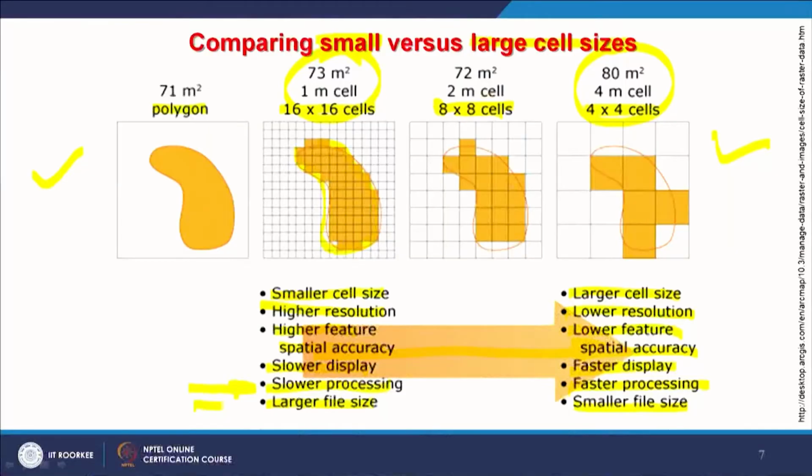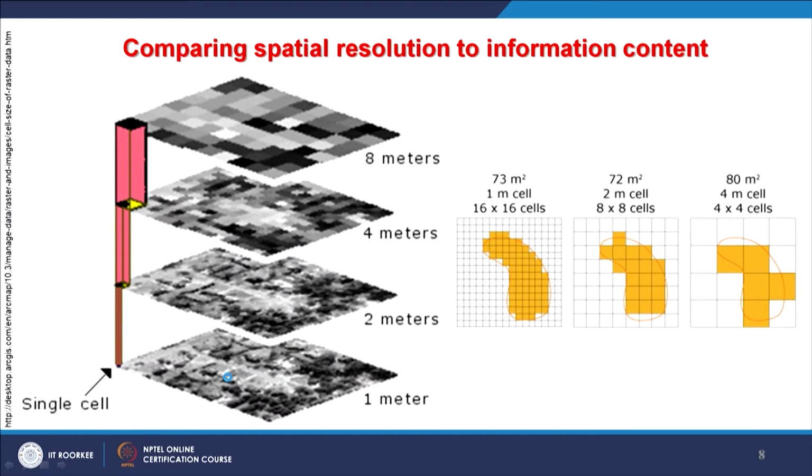I am repeating again, it is not always good to go for higher and higher spatial resolution, because if you go for higher spatial resolution, then you are going for slower processing, large files and slower display as well. You may or may not achieve high accuracy, because that part we have already discussed.